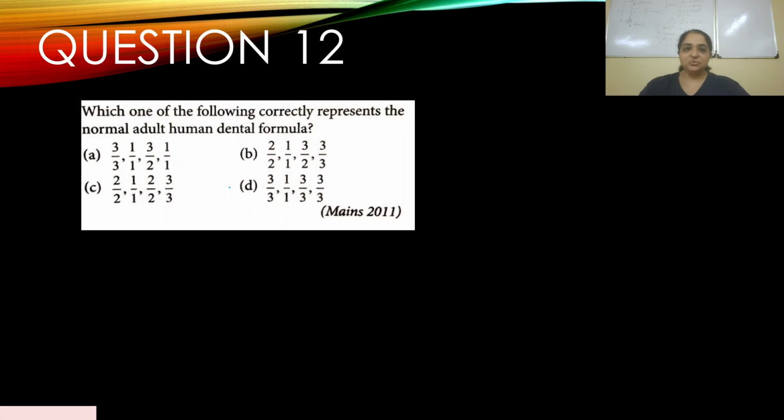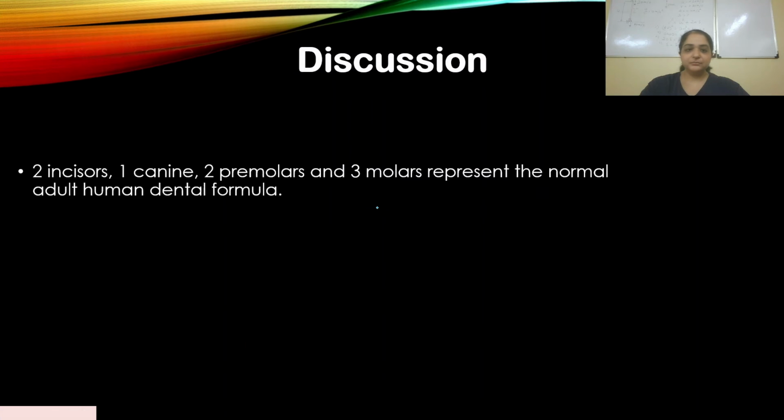Okay, question number 12. Which one of the following correctly represents the normal adult human dental formula? Okay, this appeared in 2011. So it's clearly normal, adult human. So it is clearly C. Okay, the answer is C. Let's go to the discussion.